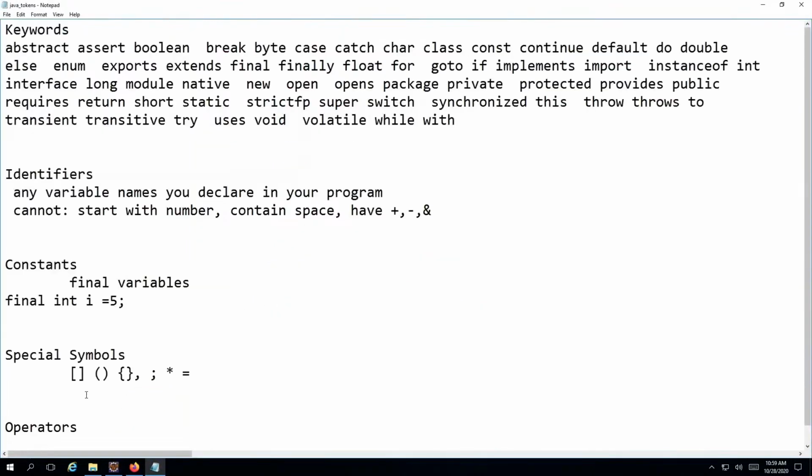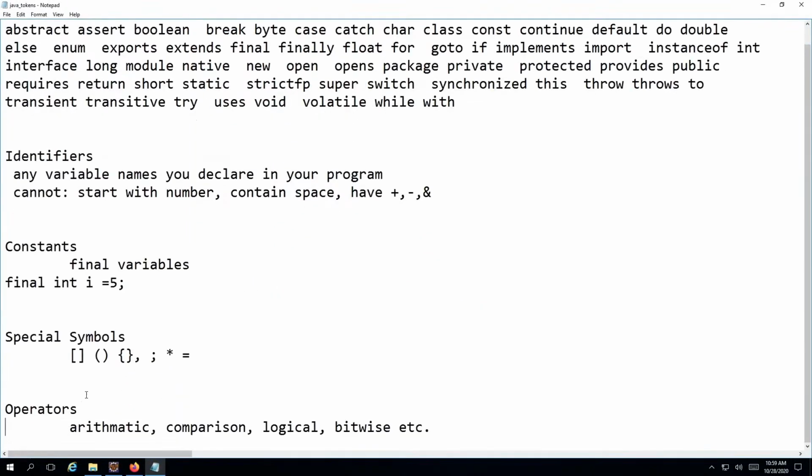The last type of token we have is operators, and we will cover these operators in detail with examples in the upcoming lectures. But these operators are basically special symbols. For arithmetic it would be plus, minus, multiplication, divide. For comparison, it will be greater than, less than. For logical, it would be the ampersand and pipe operators. Bitwise will again have some bitwise operators.